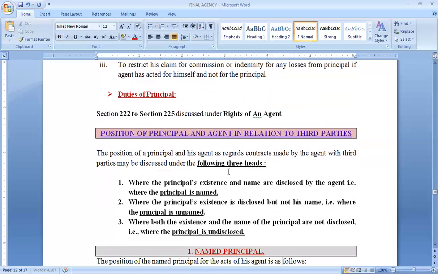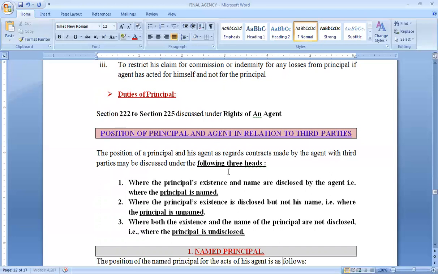Now coming to the position of principal and agent when we talk about the third parties. So position of principal and agent means that when the agent is dealing with the third parties in the name of the principal, who will be liable? So that depends upon three different situations. First, when the principal has been named, when the agent was making these contracts or deals with a third party, he has told the existence and name of his principal.